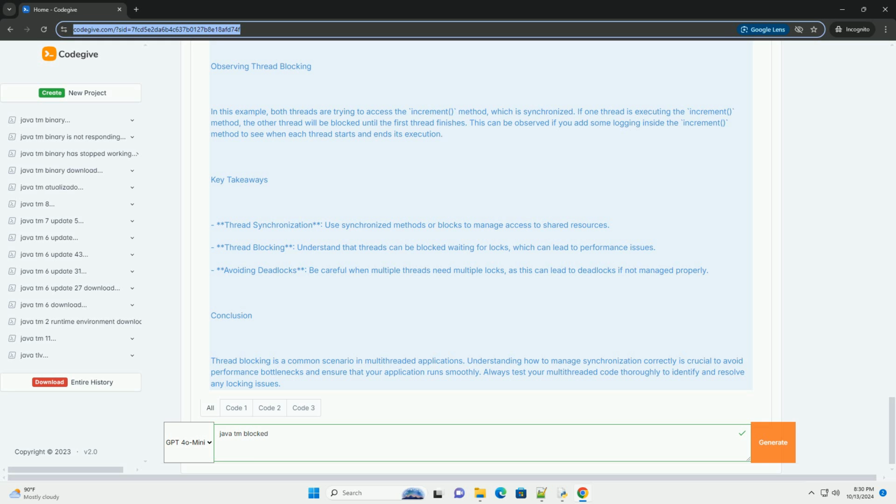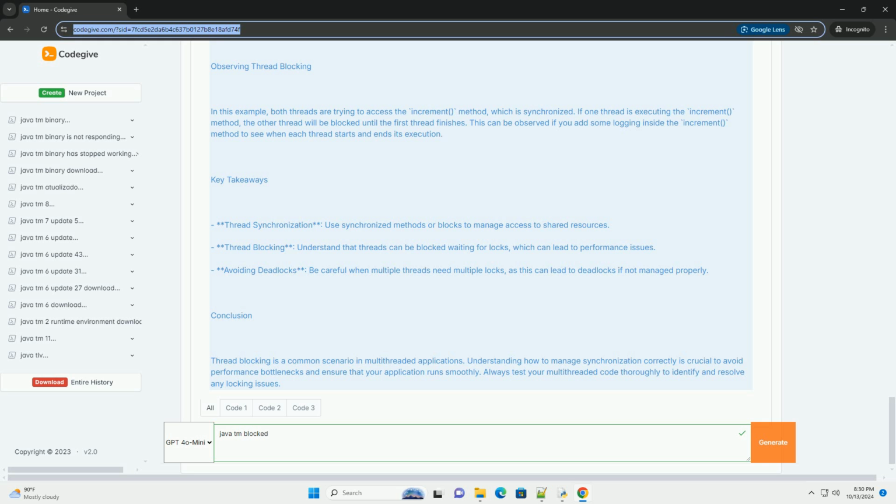What causes threads to be blocked? A thread can enter a blocked state in the following scenarios. 1. Synchronized methods. When a synchronized method is called, the thread tries to acquire the lock for that method's object. If another thread already holds that lock, the calling thread will be blocked until the lock is released. 2. Synchronized blocks. Similar to synchronized methods, if a thread tries to enter a synchronized block while another thread holds the lock for that block, it will be blocked.